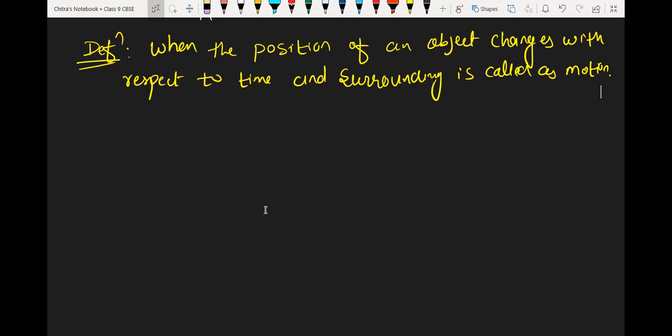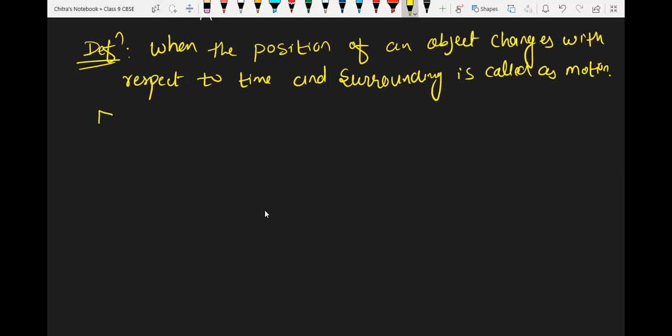Suppose we are in a flight, and in the flight there are many persons sitting. If we are traveling from Hyderabad to Mumbai, inside the plane we are not going to change our position because we have a fixed seat. But with respect to the plane, its surrounding changes from Hyderabad to Mumbai. So that motion is related to time as well as surrounding. So we can say that motion is a relative term.